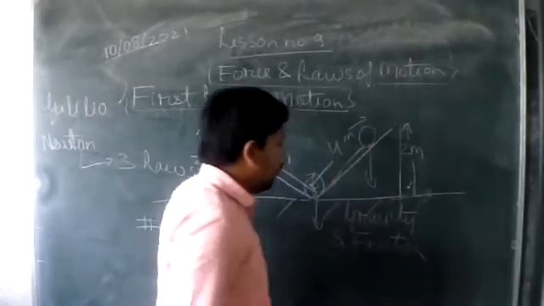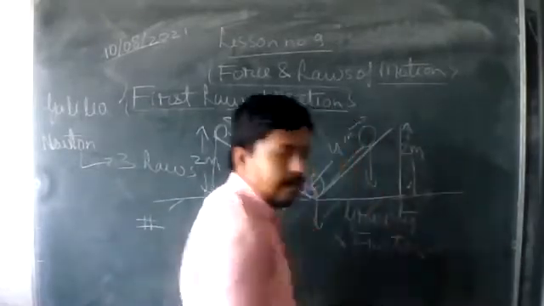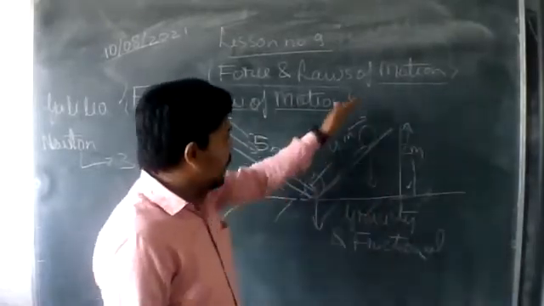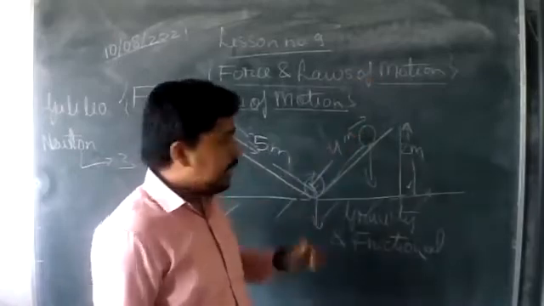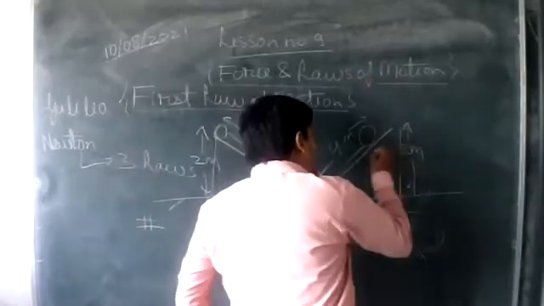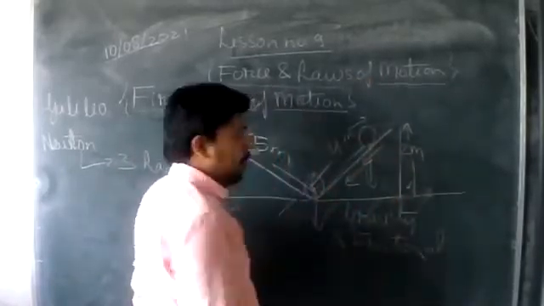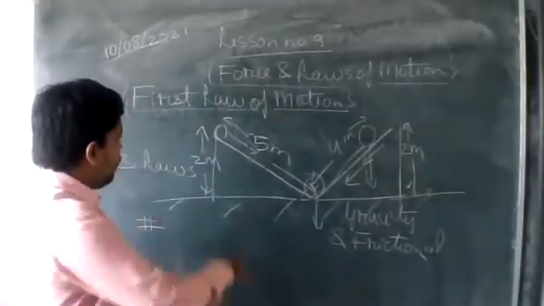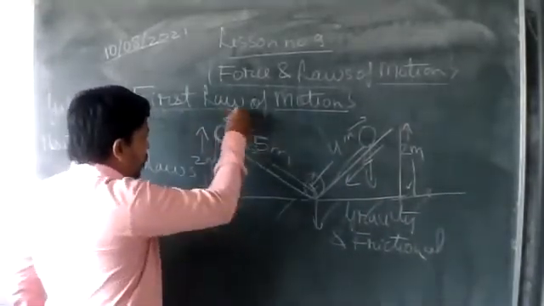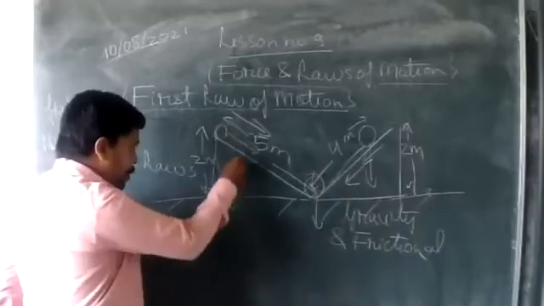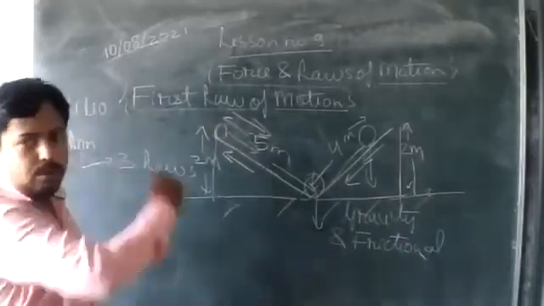Frictional force is what? Frictional force will be in this direction. If the ball will try to move in the up direction, in the upper side, then the frictional force always acts opposite to that. Always. Okay. If the ball is coming down from here, that means the ball is moving in this direction. So the frictional force will be in the opposite direction.